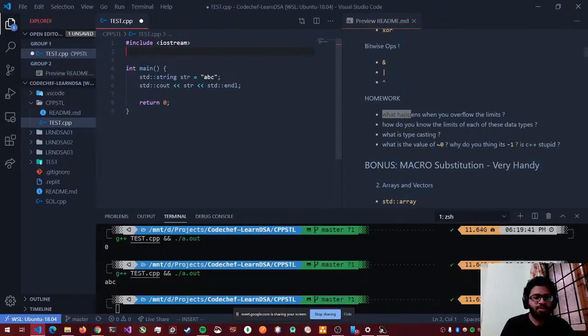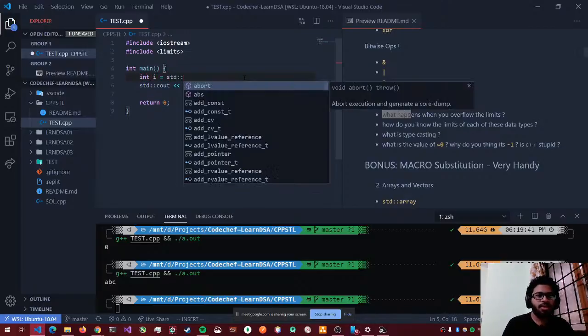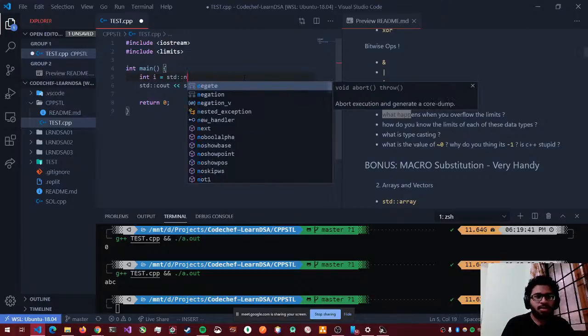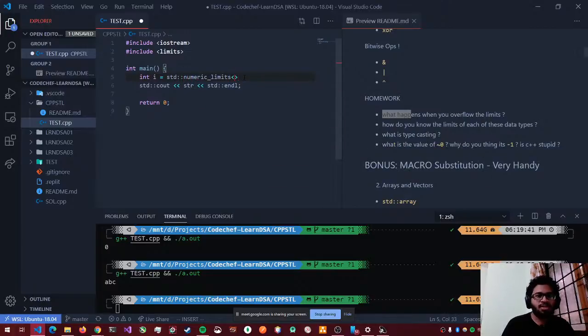So there is a header file for that called limits. Let's declare integer i is equal to numeric limits of integer, max, to see what the maximum value is.